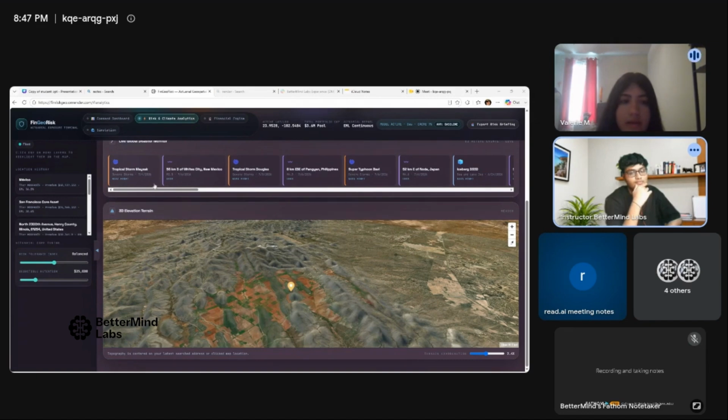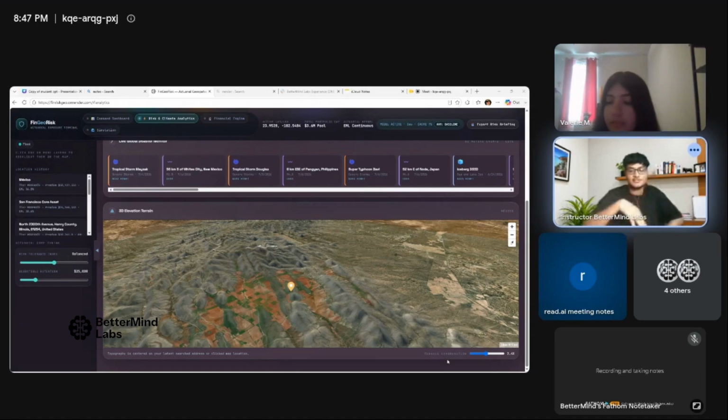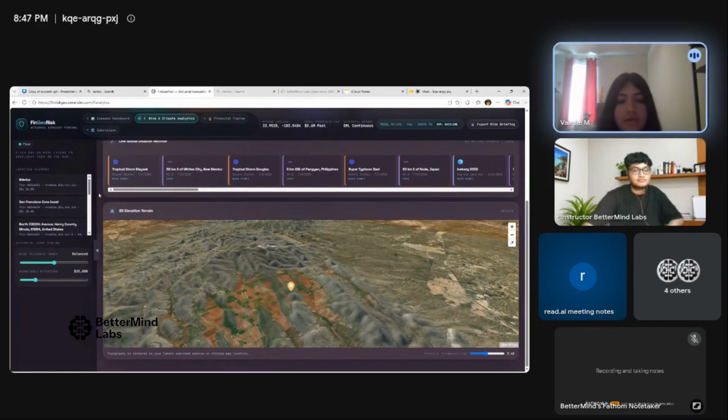Yeah, that I understand. But basically, the 3D elevation just gives you information for flooding purposes. So it's more natural disaster focused than general climate. Got it. It's basically more like natural disasters, anything that can happen in nature.